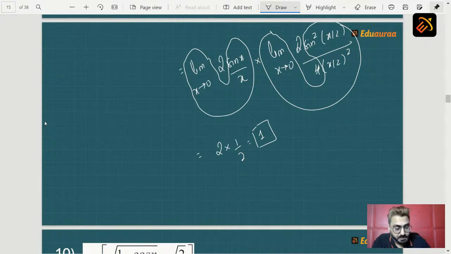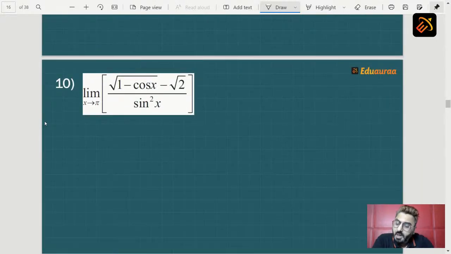And our next question is limit x extending to pi root of 1 minus cos x upon minus root 2 upon sin square x. Again students, it's a homework sum. What you have to do is I'll give you the hint to solve this sum and you will have to try it on your own. So सबसे पहले तो हम क्या करेंगे? सबसे पहले तो यहाँ पे हमारा ट्रिगो वाला फॉर्मूला जो है लिमिट का वो अप्लाई नहीं होगा. क्यों नहीं होगा? बिकॉज कंडीशन था एक्सटेंडिंग टू 0 होना चाहिए, बट यहाँ पे एक्सटेंडिंग टू पाई है. That means one thing is sure कि यहाँ पे वो लिमिट अप्लाई नहीं होने वाला है.